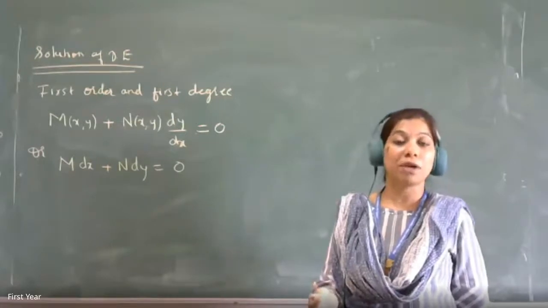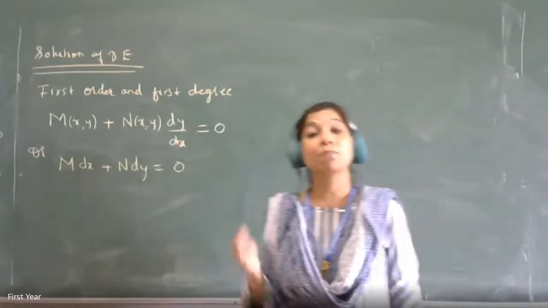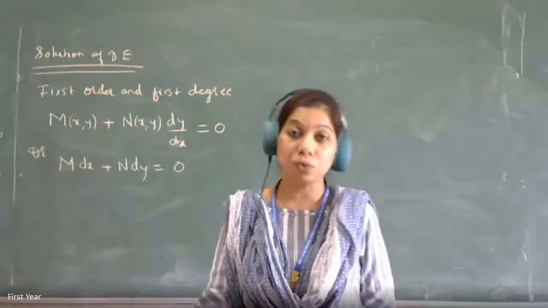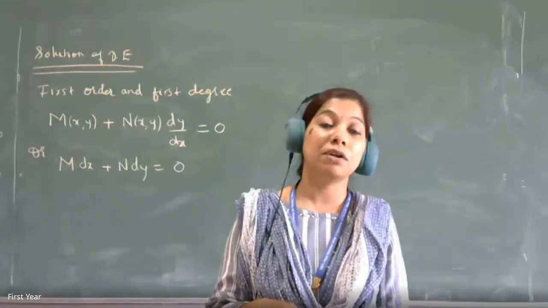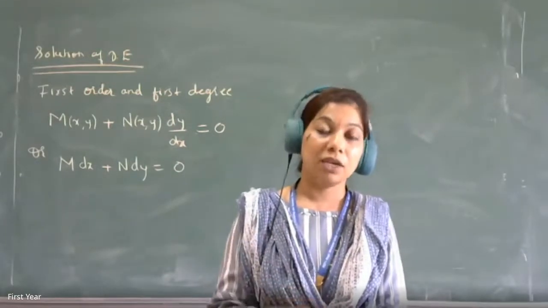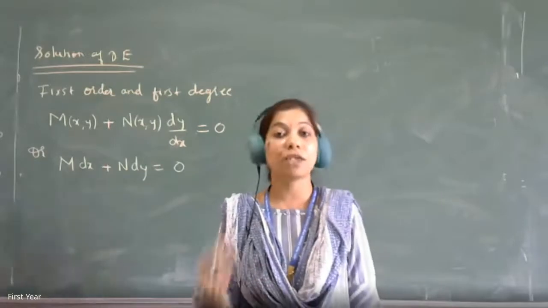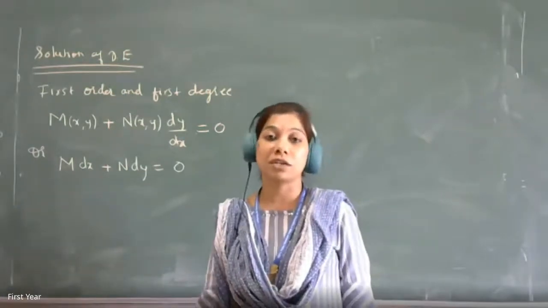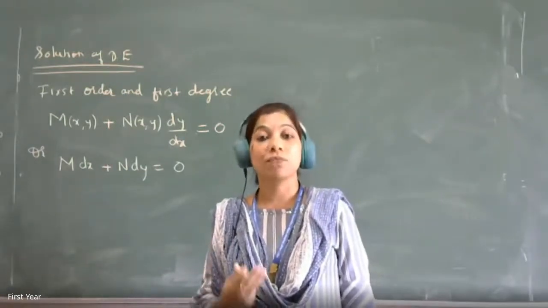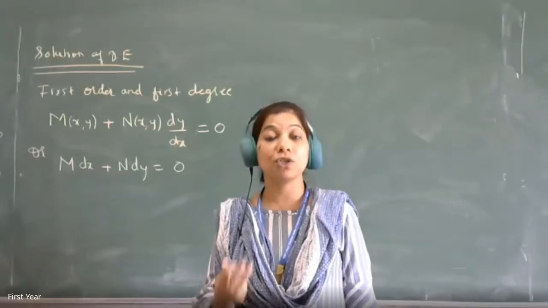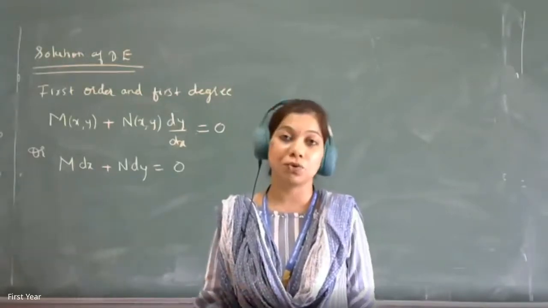If you are able to separate them, fine. Else, what's the second way? Put x plus y equal to the variable u, and you will get a variable separable equation in u and x. Solve that for u and x, and back substitute the value of u, and that will be the final answer. So that is type 2: variable separable, reducible to variable separable after substitution.